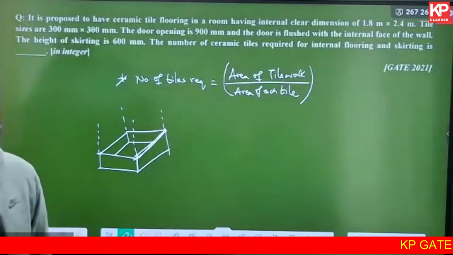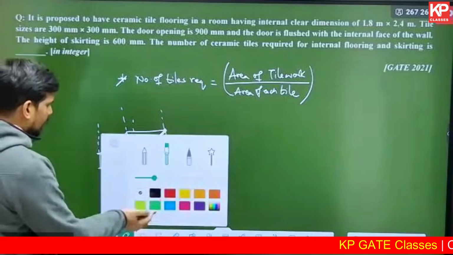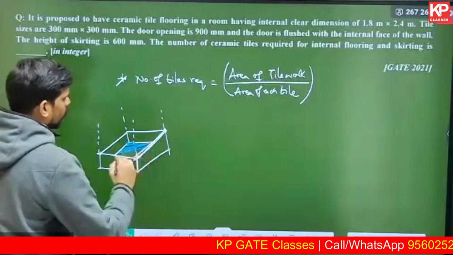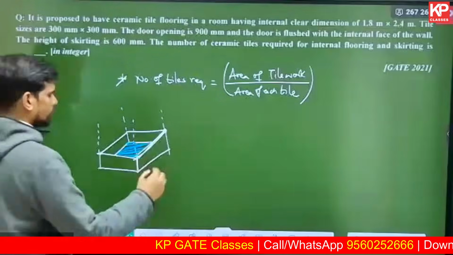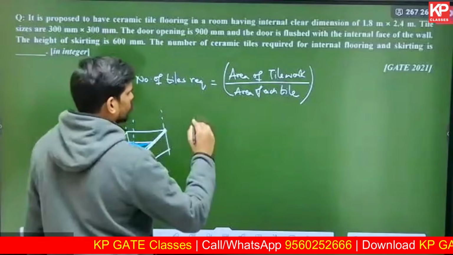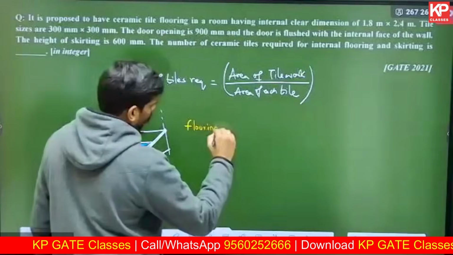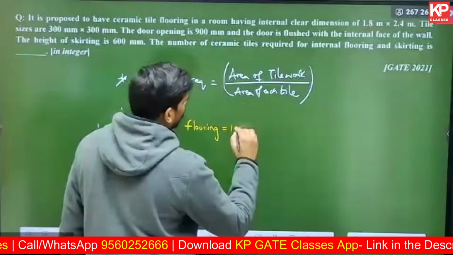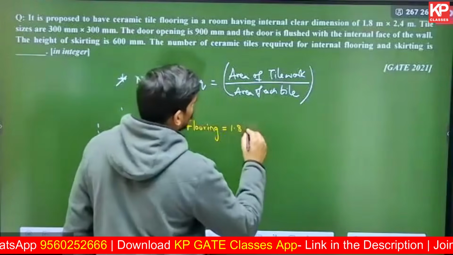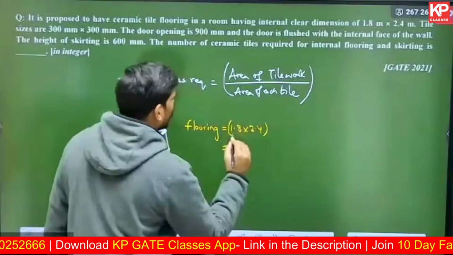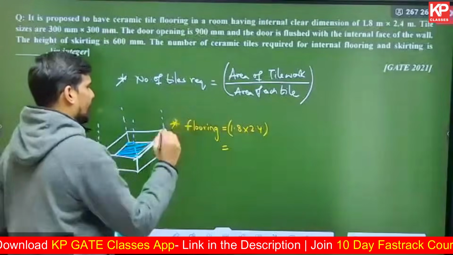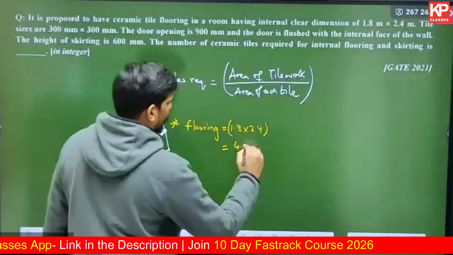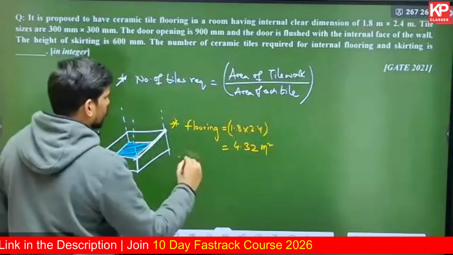I see some of you, Samina has an answer. I don't have the answer in front of me, but I think that sounds correct. But let us see. First, let us find out the area of the tile work, flooring, just the base. What is the area of flooring? Length into breadth simply. It is a cuboid, right? So it is 1.8 into 2.4. What is the area of flooring? 4.32 square meter.